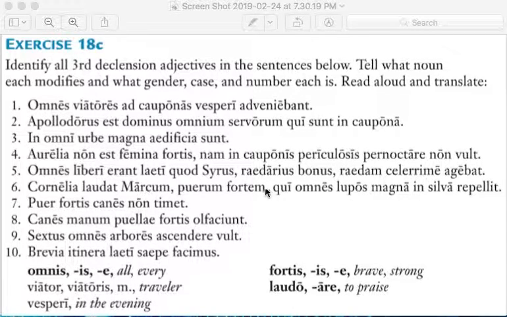Let's not forget that Marcus, who drives off all the wolves, repels all the wolves, right? So this is an accusative, direct object here.